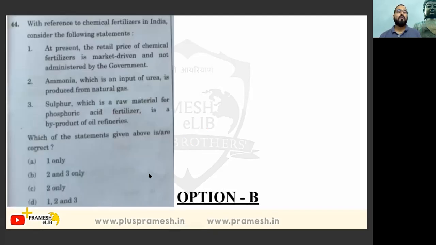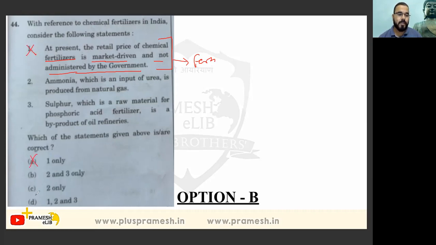Let's move further. With reference to the chemical fertilizers in India, consider the following statements. At present, the retail price of chemical fertilizers is market driven and not administered by government. See, fertilizers are used by farmers, and wherever the issue of farmers comes, the intervention of government is necessary. So option 1 will get eliminated.